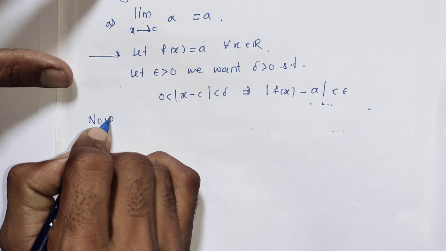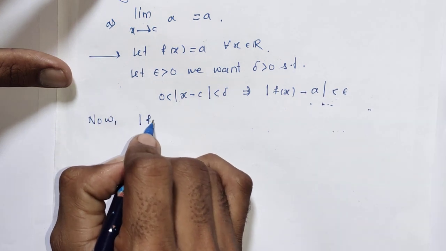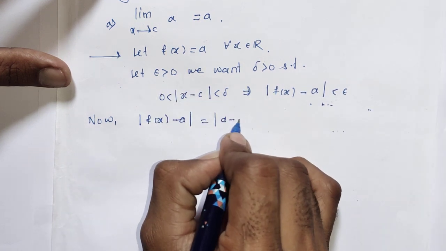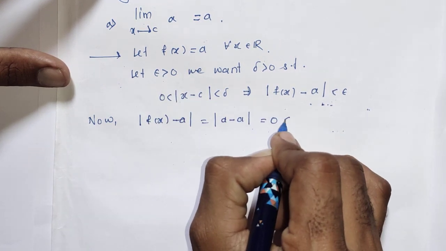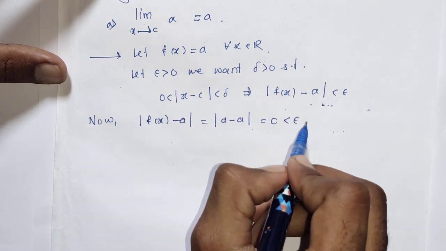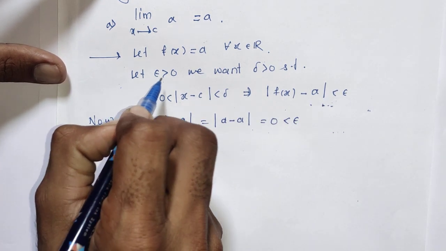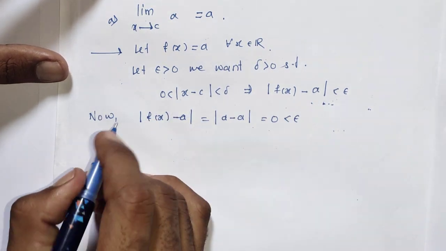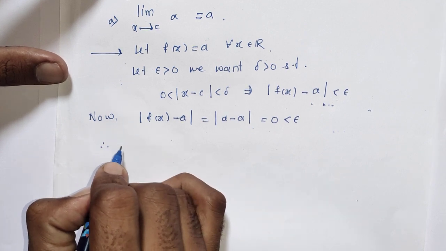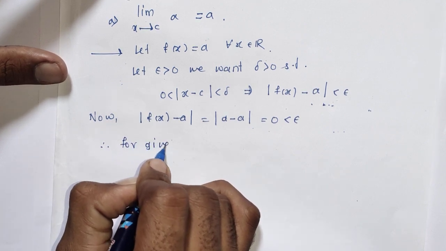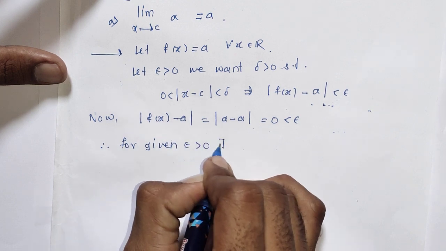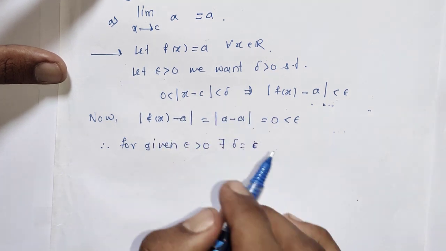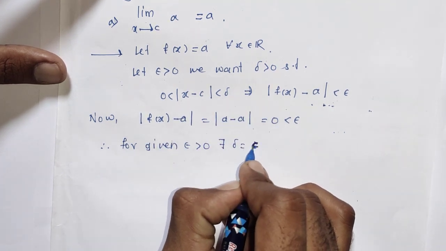Now if we take mod of f of x minus a, f of x is equal to a, so a minus a is equal to 0, and 0 is clearly less than epsilon because epsilon is greater than 0. So if we choose delta equal to epsilon, then we can write this. Therefore for given epsilon positive, there exists delta equal to epsilon such that this inequality holds.